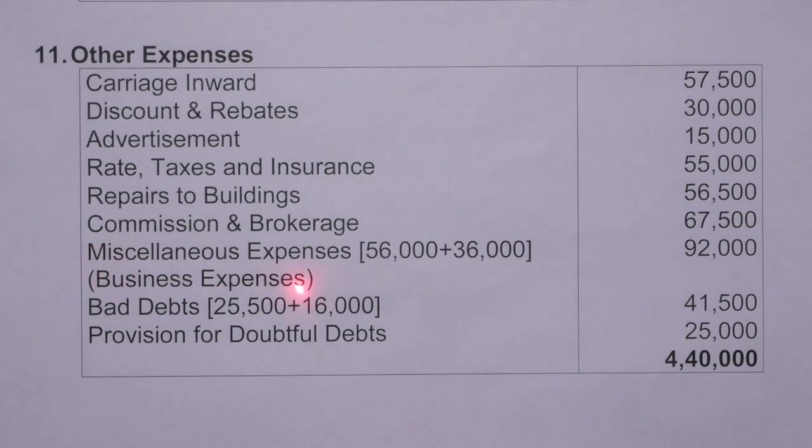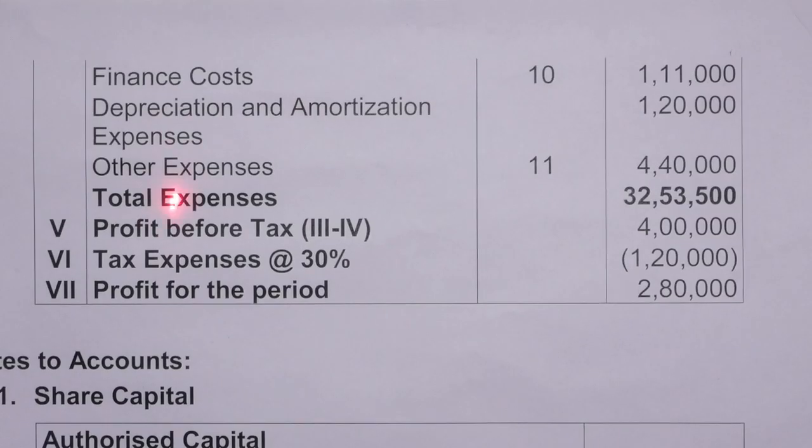Commission and brokerage, 67,500. Miscellaneous expenses include 56,000 business expenses plus 36,000 outstanding business expenses. So total is 92,000. Bad debts, 25,500 plus 16,000 additional bad debts. So total bad debts is 41,500. Provision for doubtful debts, 25,000. So total of the other expenses is 4,40,000. Other expenses, 4,40,000. So total of all expenses is